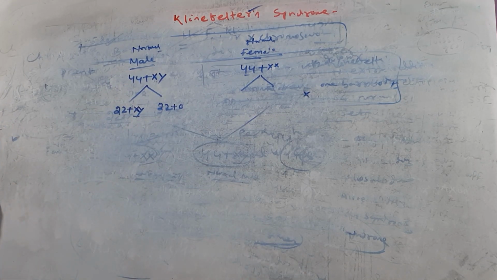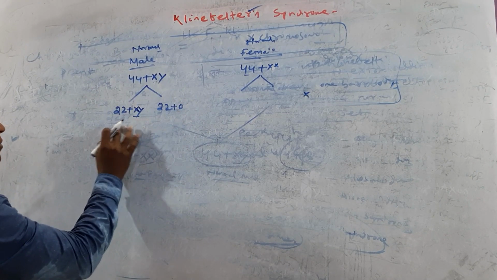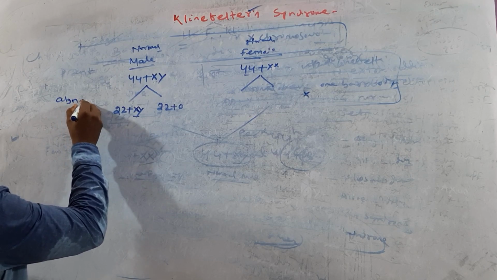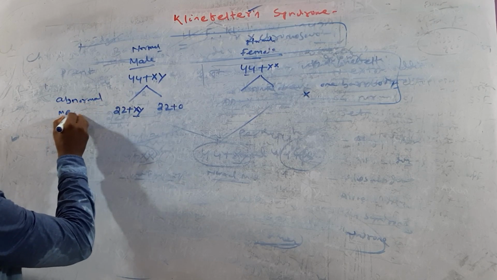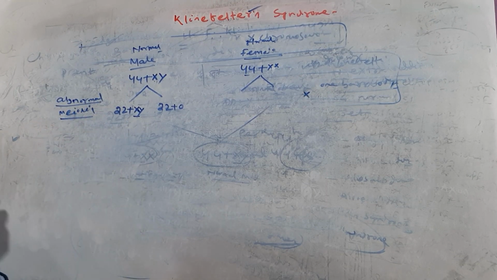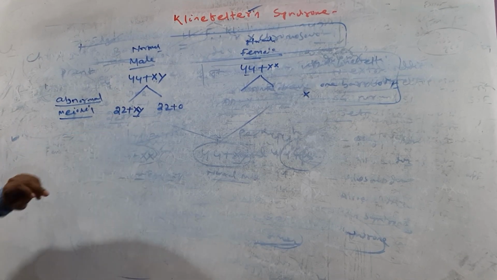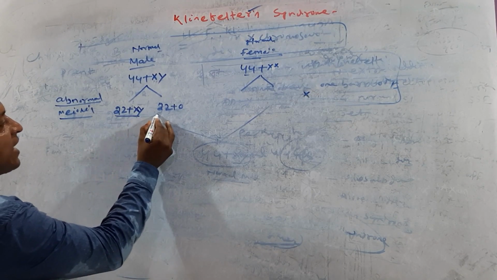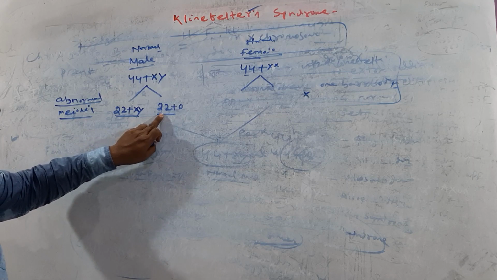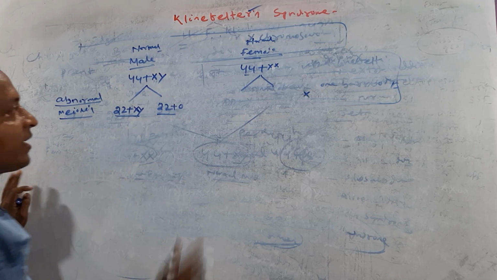We can call that abnormal meiosis, and it produces abnormal gametes. On one side 24 chromosomes, on the other side 22 chromosomes.